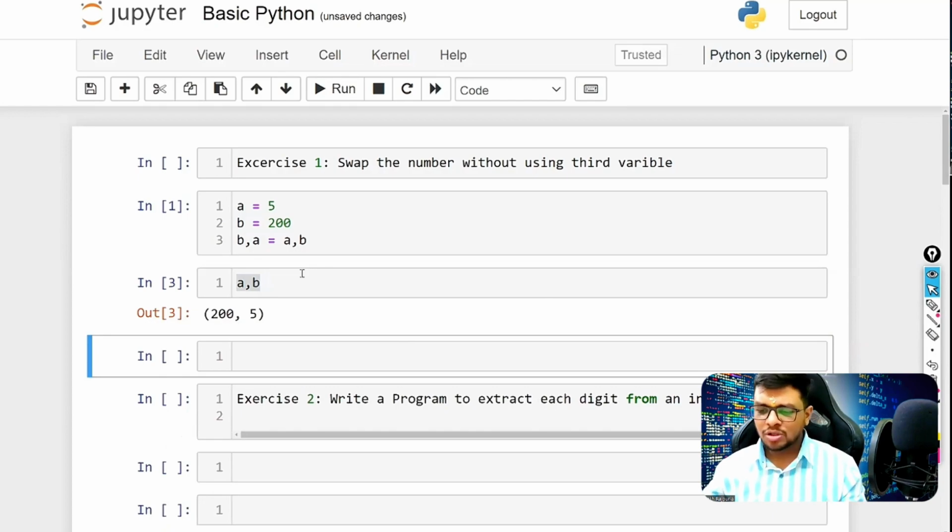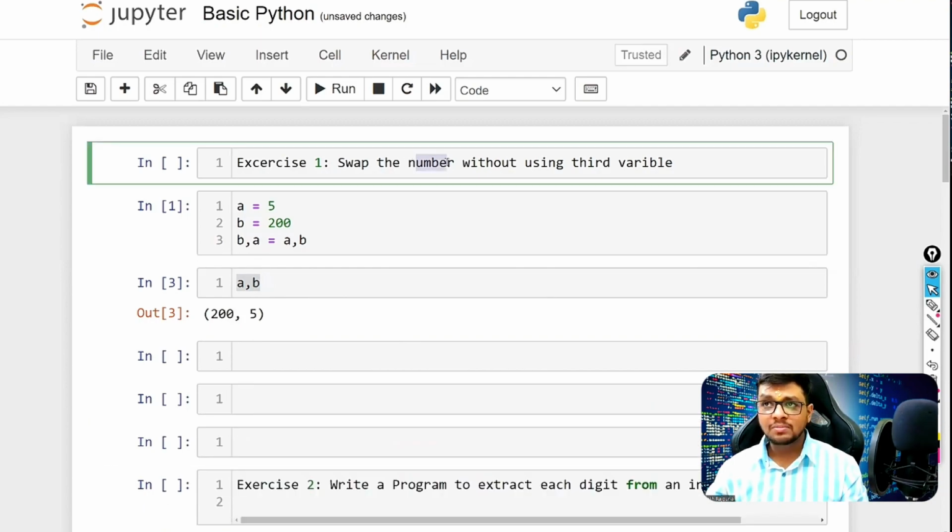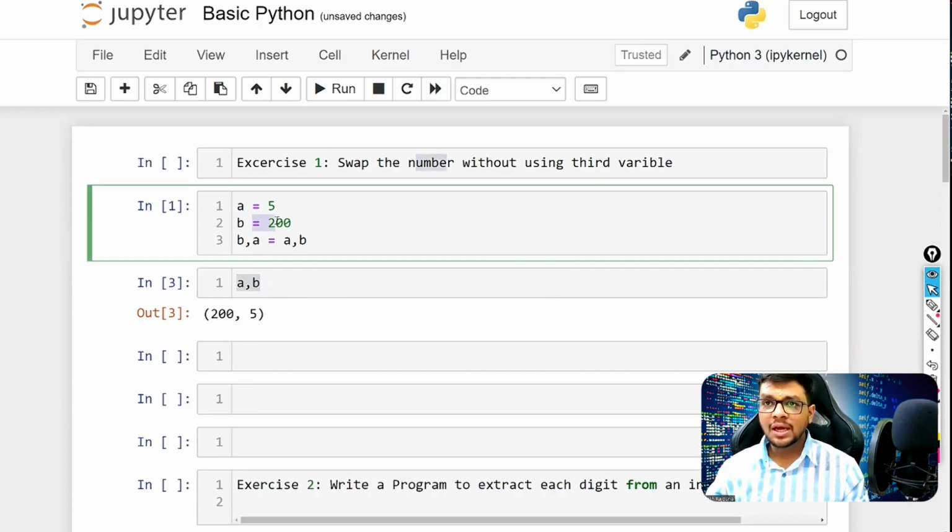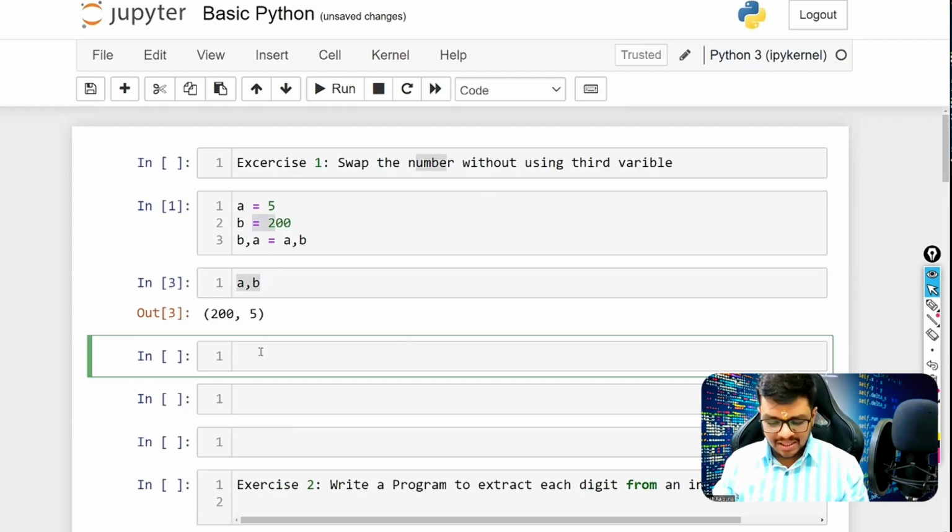This same question we can do in another way also. I will explain how you can do that. Imagine we have two numbers, because it is a number, we can do it like this also. Let's assume that A and B are there. There are two ways to solve that. We would first do A equals A plus B. So what would happen here?